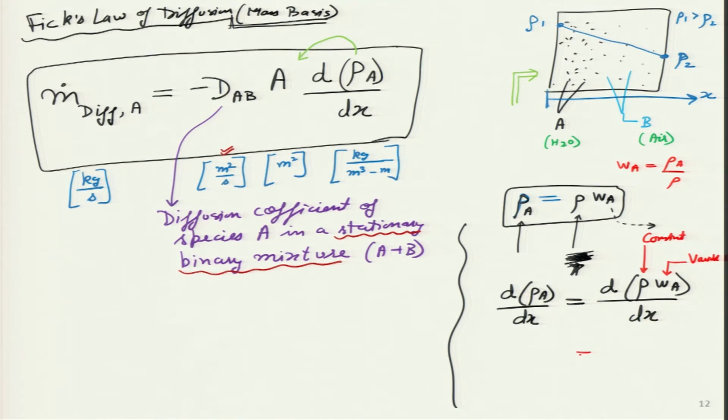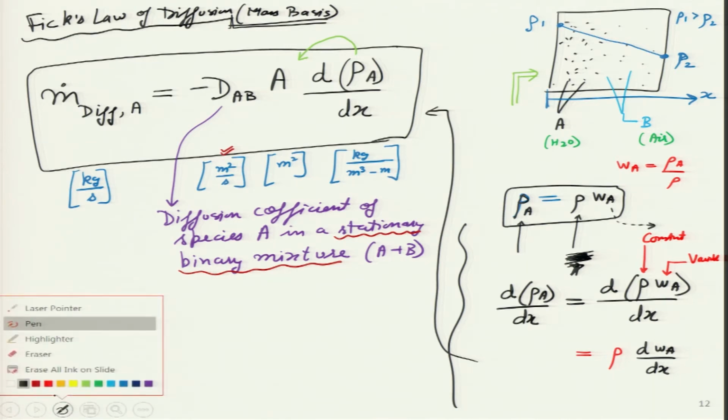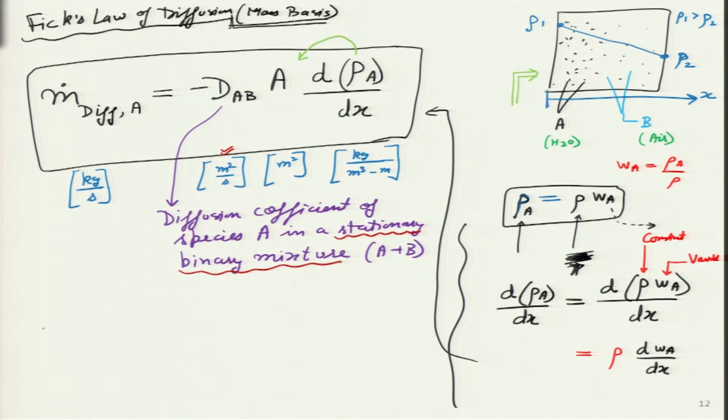which means I can take rho outside the bracket now, and I can write it is rho into d W A by dx, and this thing I can plug back into the diffusion equation over here. Which means I can write the diffusion equation in one more way, which is simply m dot diff for species A is minus D A B, and I will put a rho in front over here.